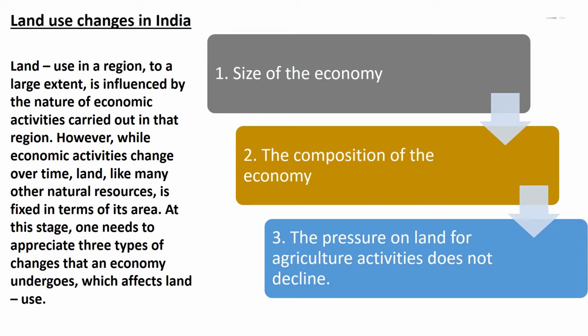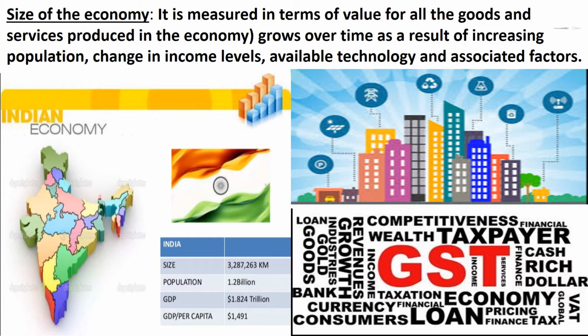The first is the size of the economy. The second is the composition of the economy. The third is that the pressure on land for agriculture activities does not decline. Size of the economy. It is measured in terms of the value of all the goods and services produced in the economy. It grows over time as a result of increasing population, change in income levels, available technology and associated factors. As a result, the pressure on land will increase with time and marginal lands would come under use.